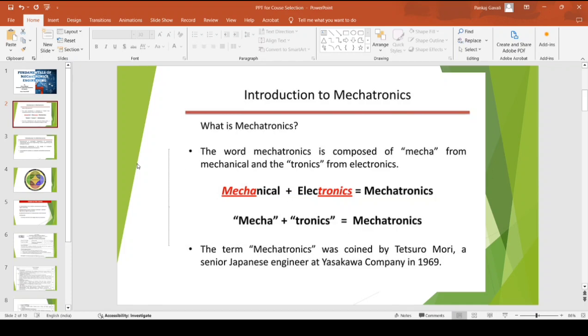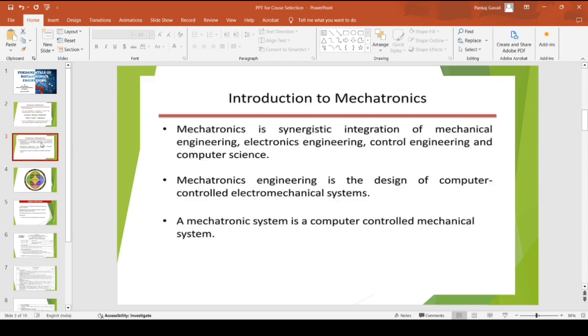Let us see the evolution of mechatronics engineering, the advancements in it, along with its basics in this subject. In the initial days when the term was coined, it was just the inclusion of two branches: the first mechanical, and then electronics.